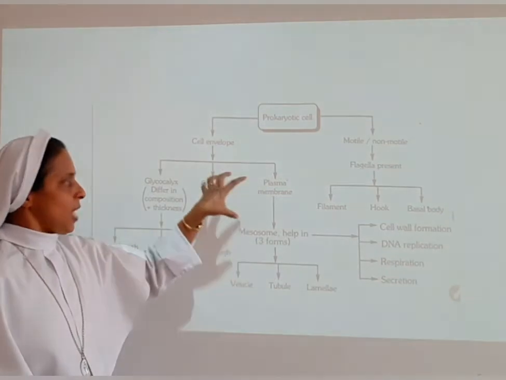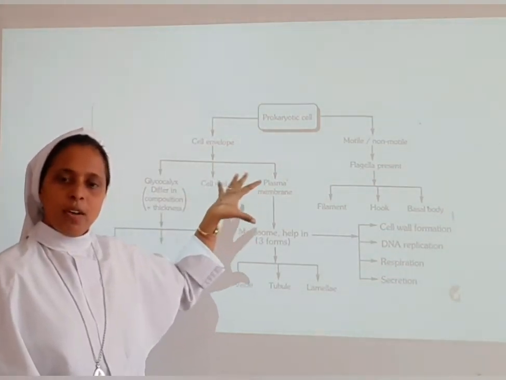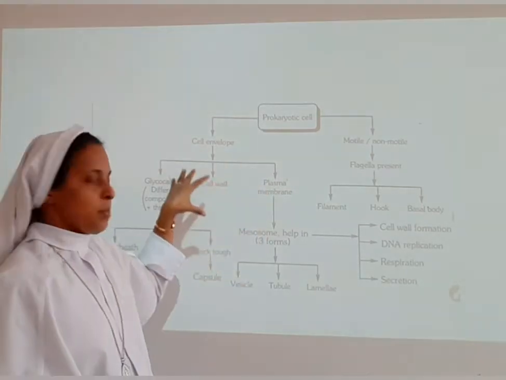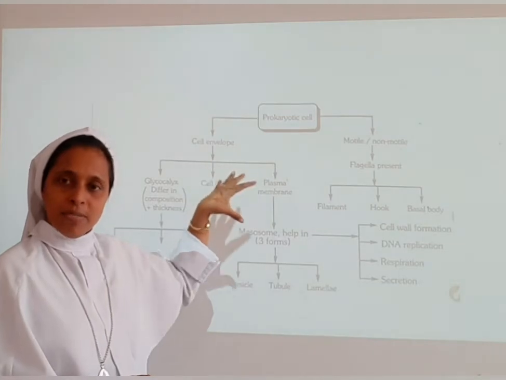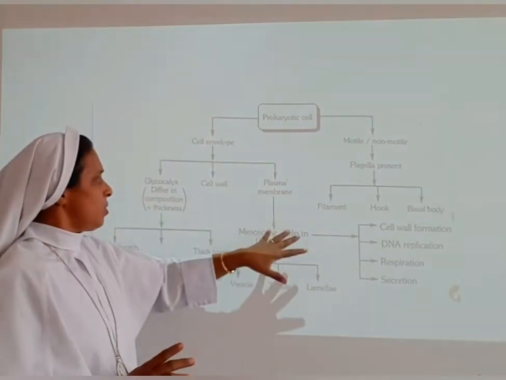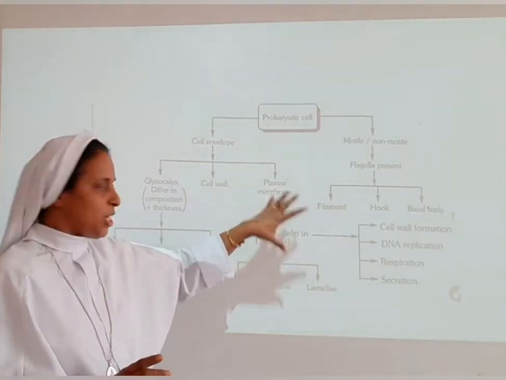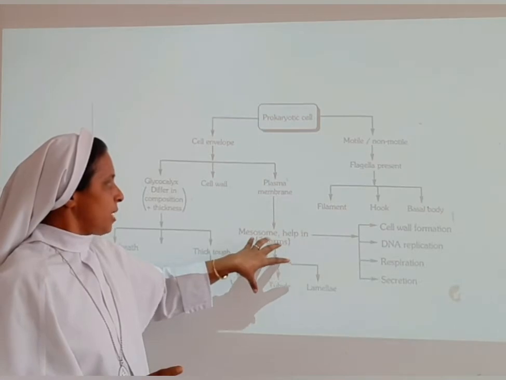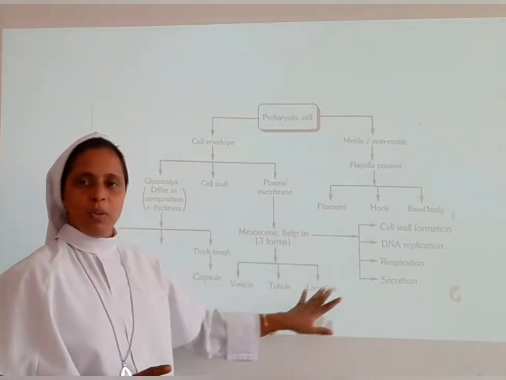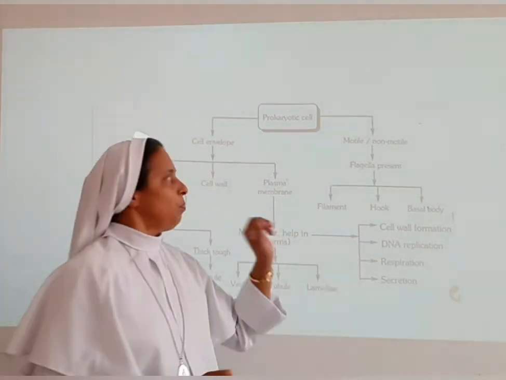Then the cell wall. We have learned about the cell wall. Next we are going to learn about the plasma membrane. Mesosomes have three forms: vesicle, tubule and lamellate.